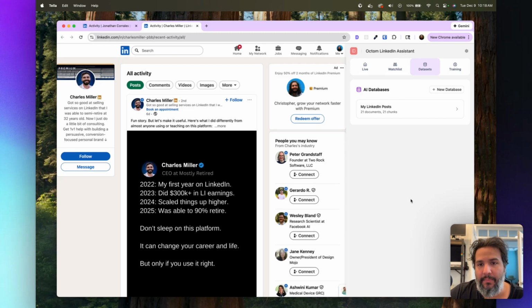One of the most powerful capabilities of the Octom LinkedIn Assistant is your ability to give it a data set and for it to know what you know. What good is generating a comment if that comment doesn't have the knowledge that you have? And by using AI databases, you can give it that knowledge. These databases are referenced when generating a comment.